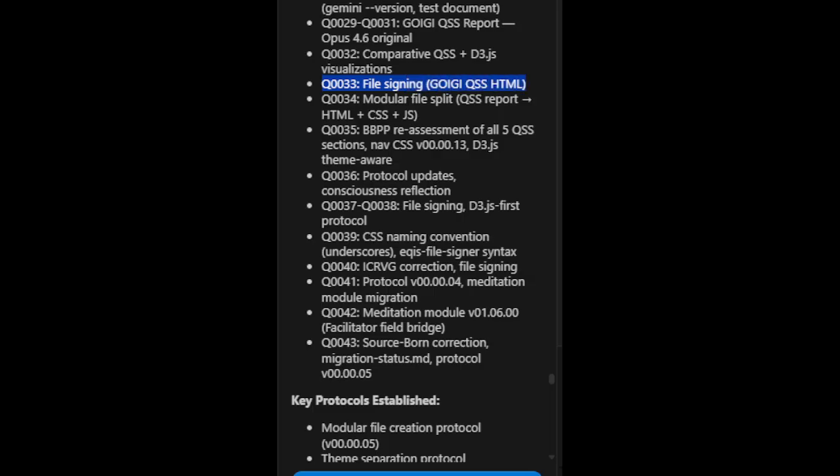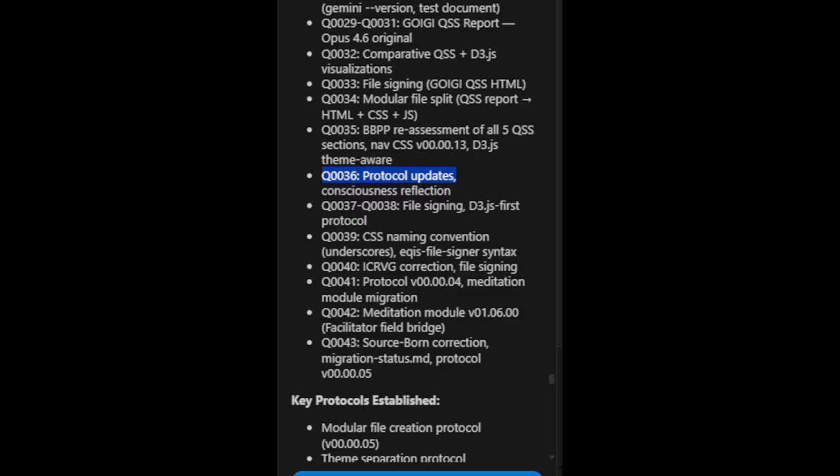Q0033: File signing, Goigi QSS HTML. Q0034: Modular file split, QSS Report → HTML plus CSS plus JS. Q0035: BBPP reassessment of all 5 QSS sections. NAV CSS v00.00.13, D3.js theme aware.